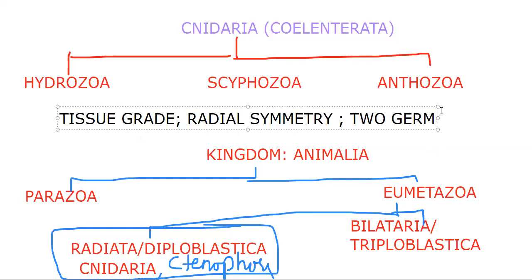That means before we enter into the phylum, because of our kingdom Animalia knowledge, we came to understand that phylum Cnidaria, Coelenterata, has a tissue grade of organization, radial symmetry, and two germ layers. So we came to know that. Now, let's get into the topic.